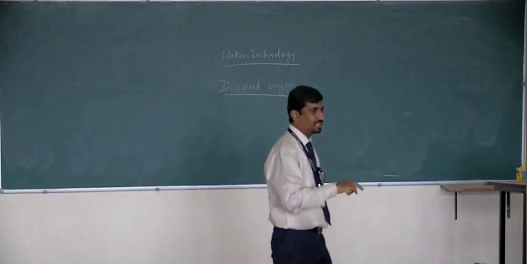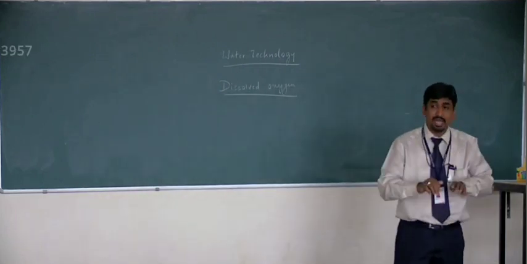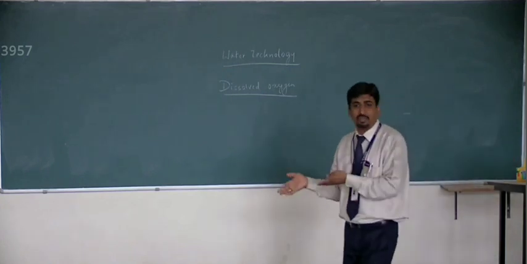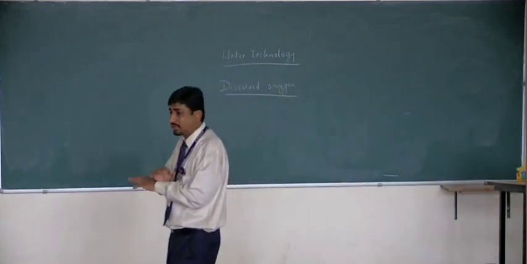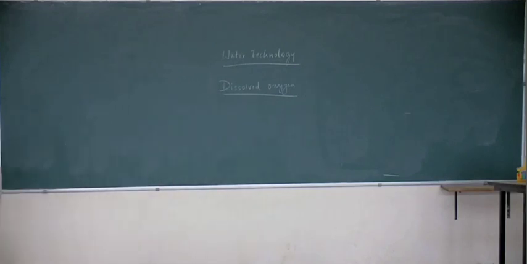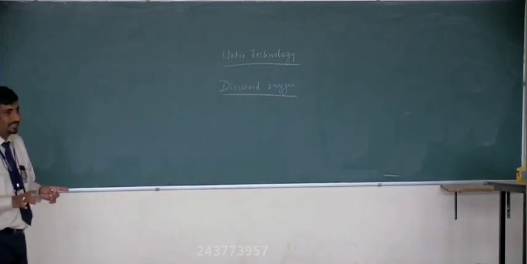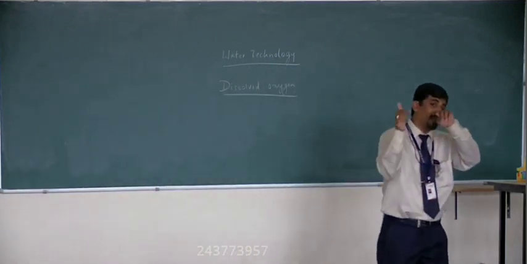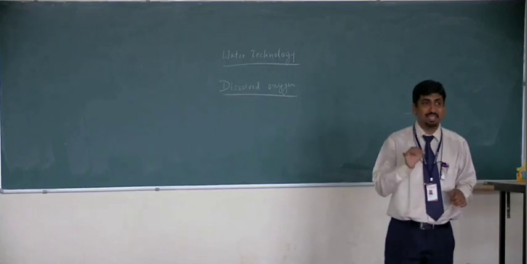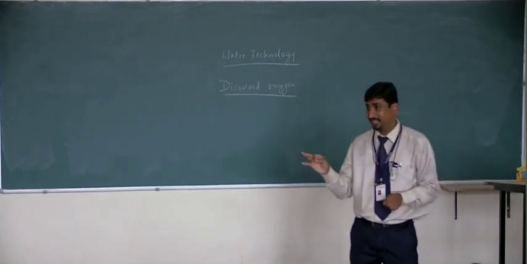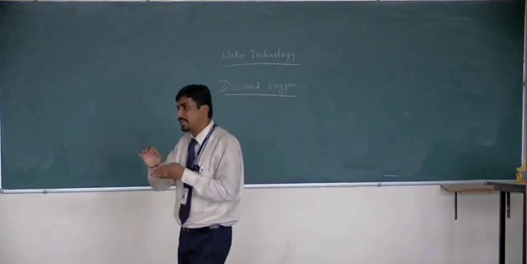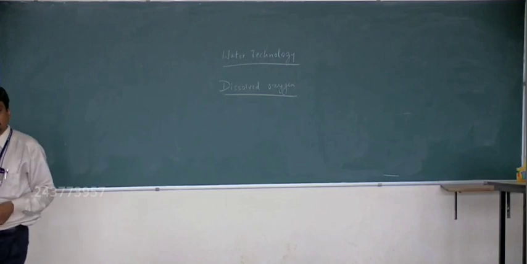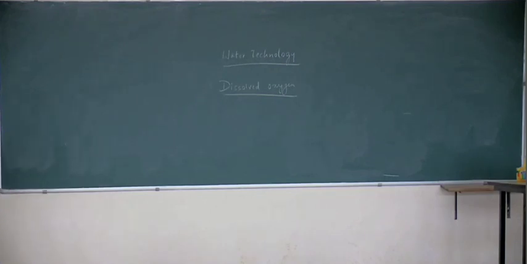Silver sulfate is a catalyst because we want all the organic matter to be oxidized. We don't want any matter to be left out. For that we add a catalyst, silver sulfate, and we don't want any inorganic matter to be oxidized. That is the reason we add mercuric sulfate. Otherwise, chloride ions will consume potassium dichromate and be oxidized to chlorine. We don't want that. That is inorganic matter.